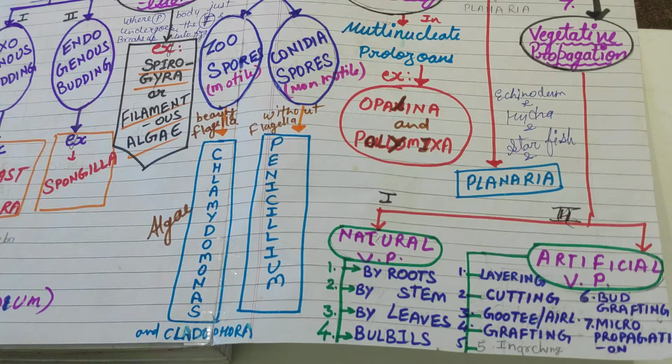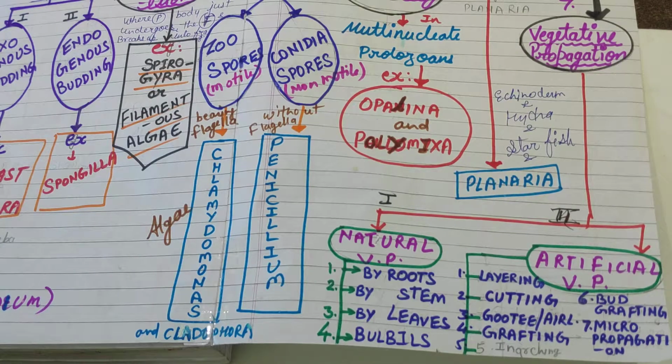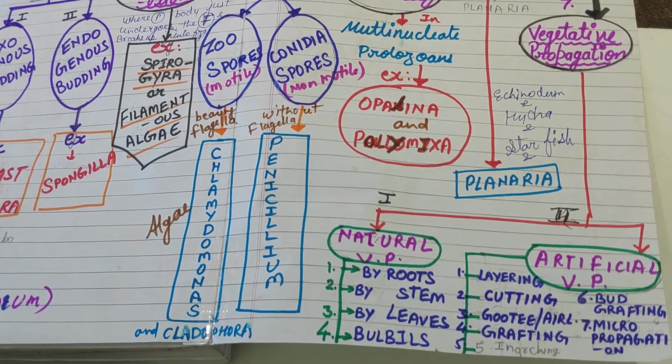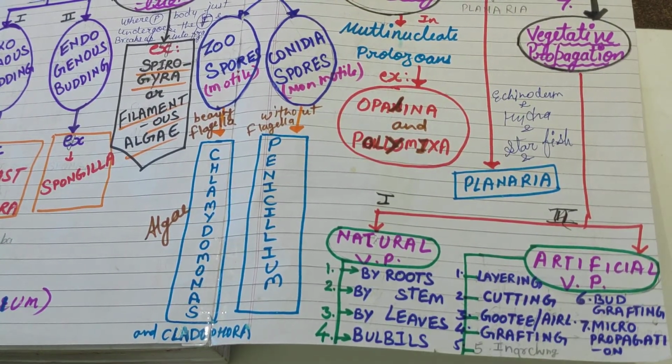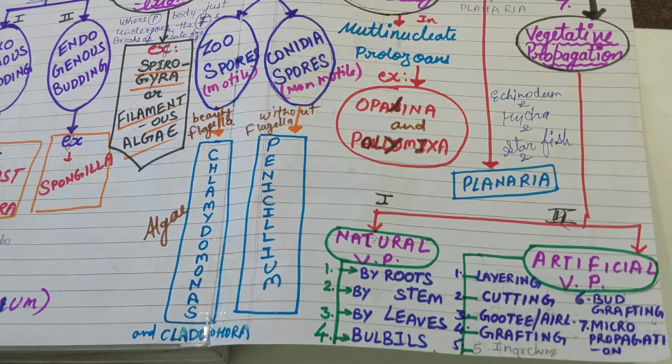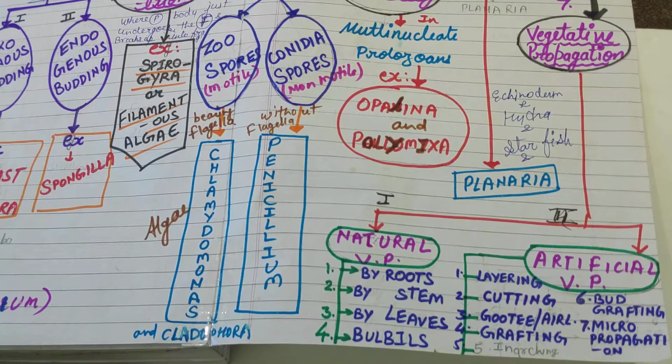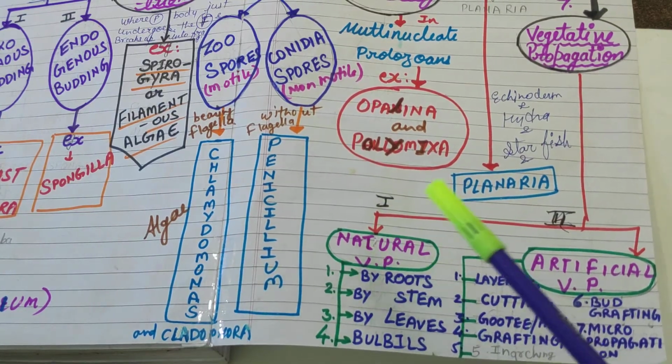So here, two types of vegetative propagation occur. First is natural vegetative propagation and second one is artificial vegetative propagation. Dear students, it is a very important method. Vegetative propagation, or we can say vegetative reproduction, is very important to earth. It is of two types, you know very well.